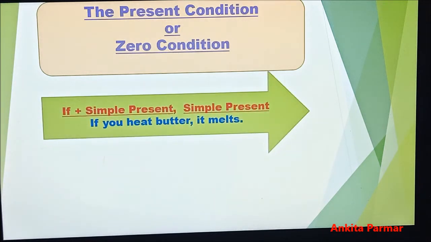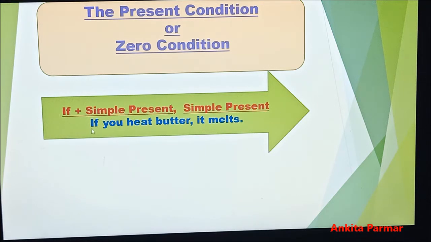Here, the zero conditional sentence structure is given. Conditional sentences consist of a main clause and a conditional clause. The conditional clause is also called the if clause. We can see here, if. With if, simple present tense is used. So it is called the if clause or conditional clause. And the second part, simple present tense, is called the main clause.